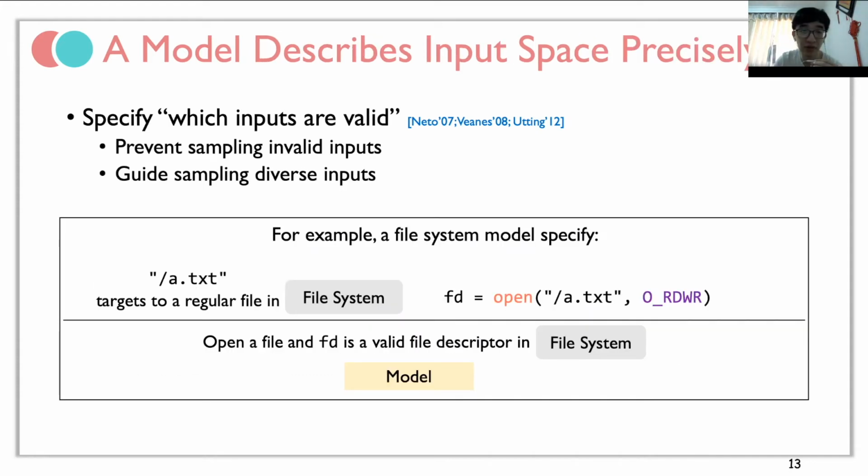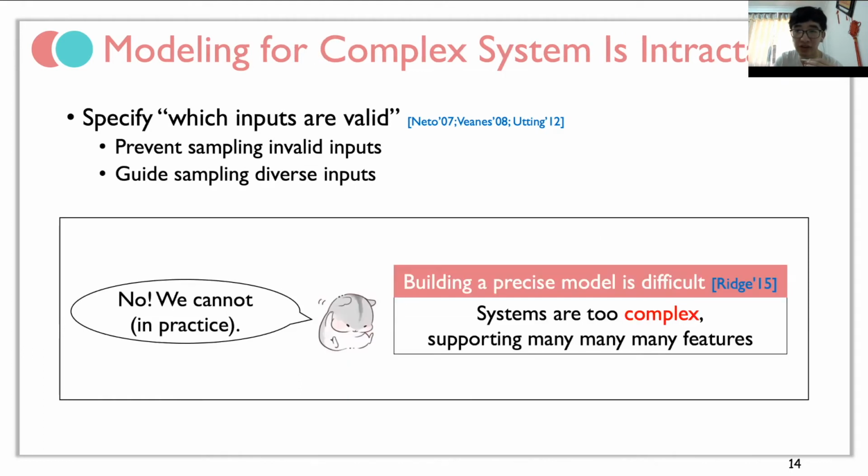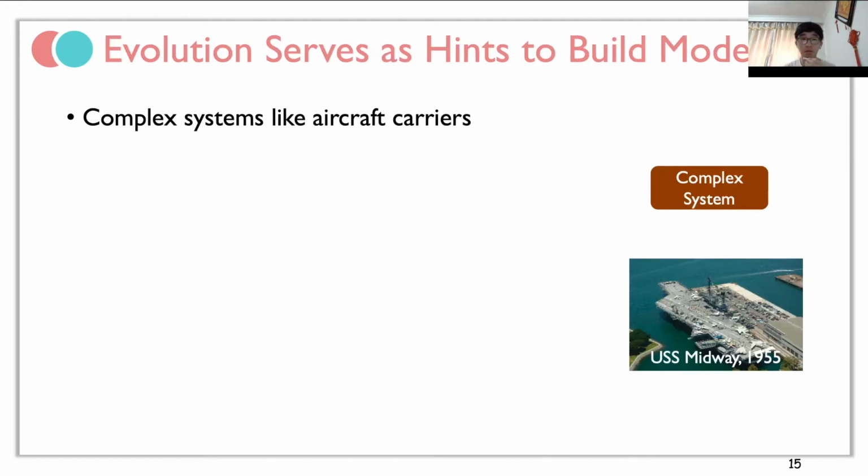For example, a file system model should specify that before opening a file, it must exist in the system. But consider that there are many other complex system calls and obscure parameters. It's difficult to build such a model. So in practice, building a precise model for real systems is intractable because they are too complex and support too many features. We find that the evolution of software may serve as hints to build models for complex systems.